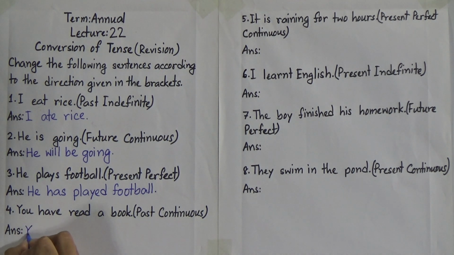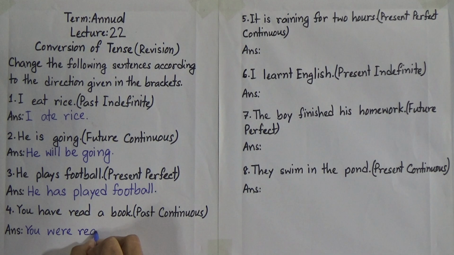So what is our subject? Our subject is you. So we will write here you at first. And we all know that in past continuous tense we will write was or were after the subject according to the subject. Here the subject is you, so we all know that after you we will write were, you were. Then there will be the verb with ing form. So you were reading, then the rest of the sentence, a book.